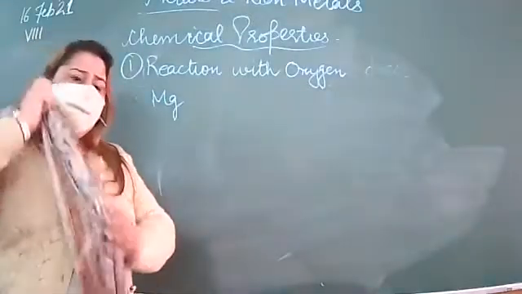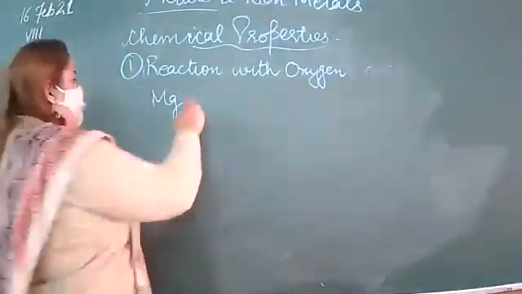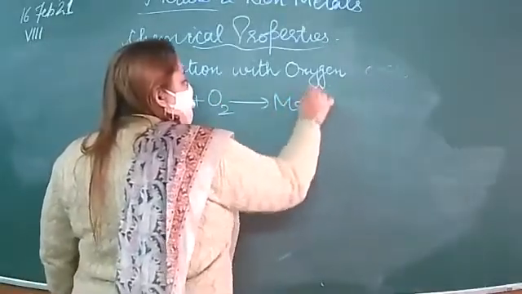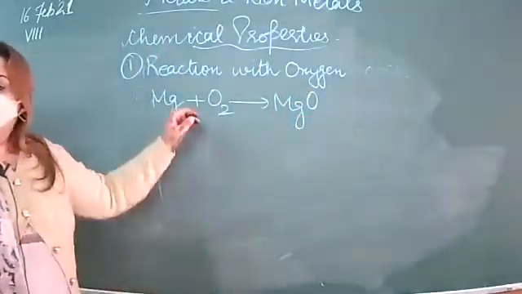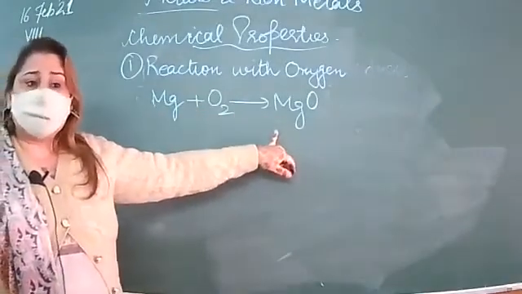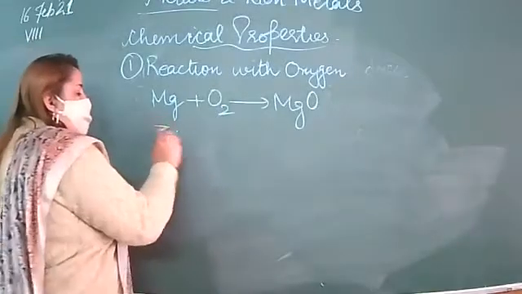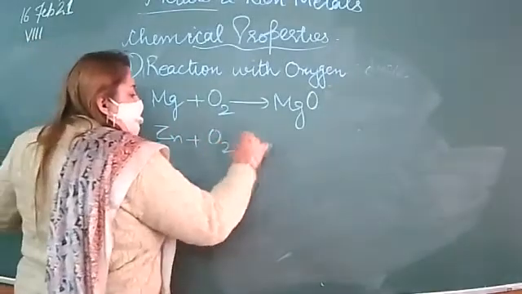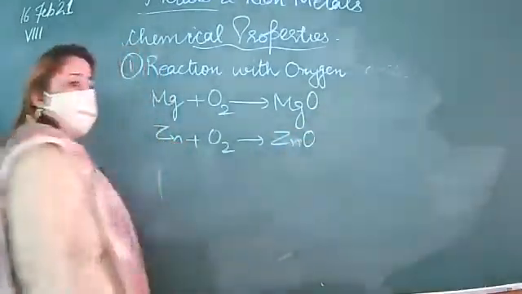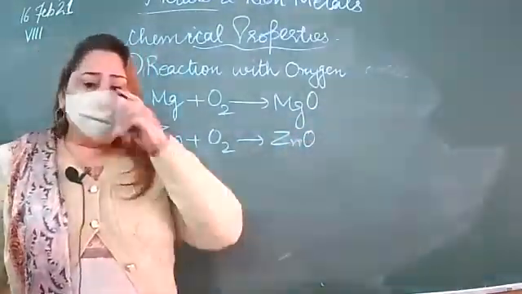We had seen that when the magnesium ribbon burns in the presence of oxygen, it produces magnesium oxide. That means when metals combine with oxygen, they form their respective oxides. If I am taking zinc, Zn, then its oxide is formed.